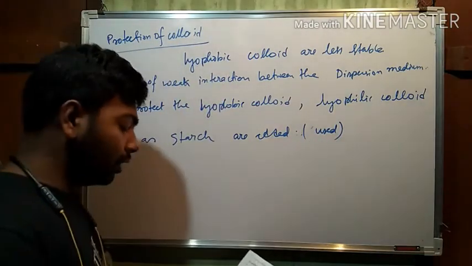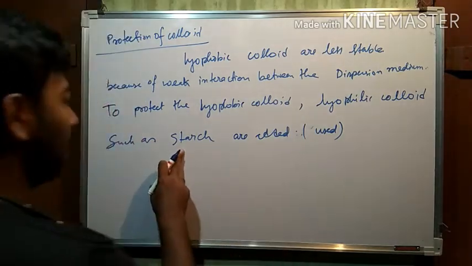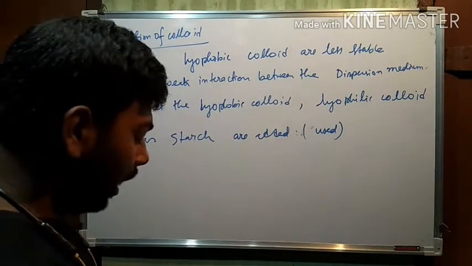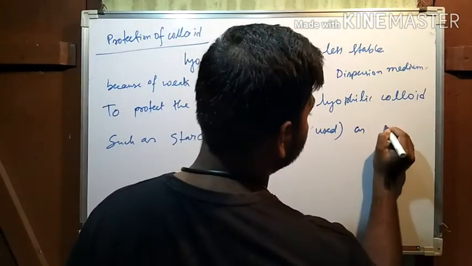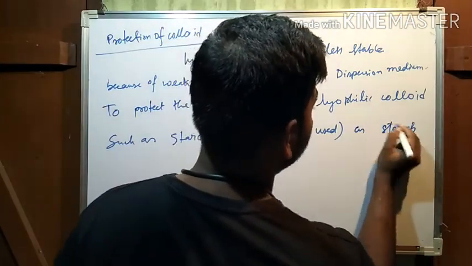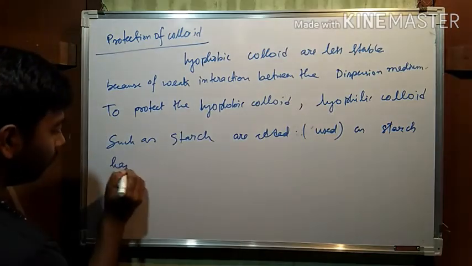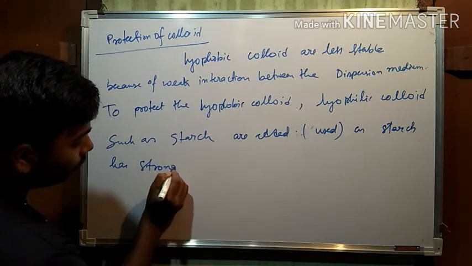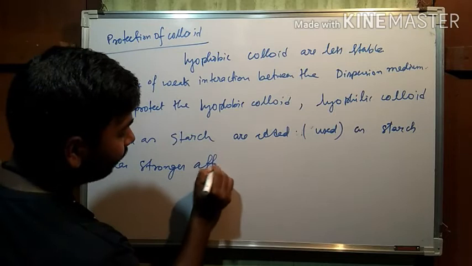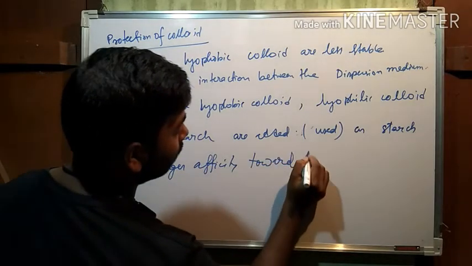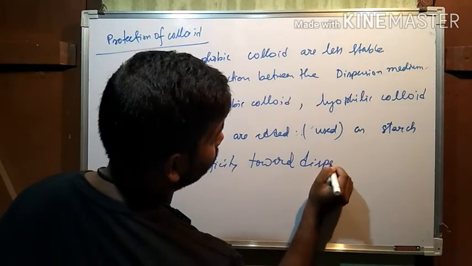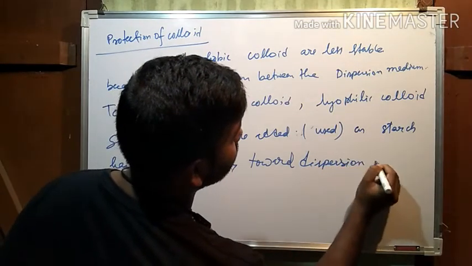Okay, because as you know, starch has a stronger affinity towards the dispersion medium.